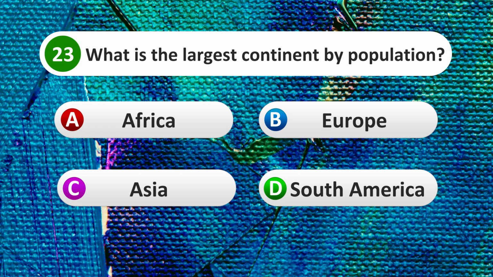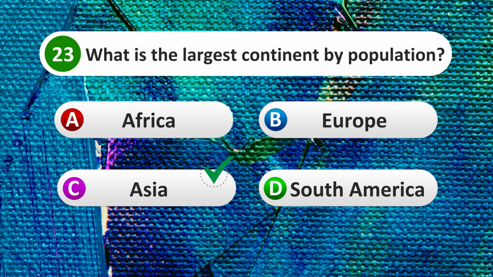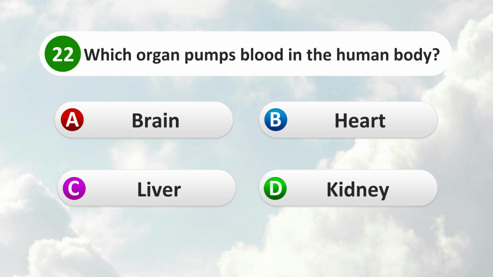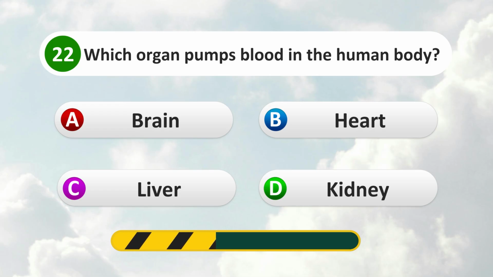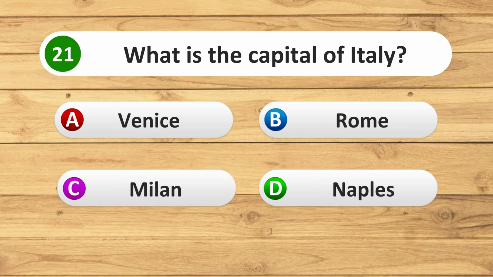Africa, Europe, Asia, South America. Asia. Which organ pumps blood in the human body? Brain, heart, liver, kidney. Heart. What is the capital of Italy? Venice, Rome, Milan, Naples.